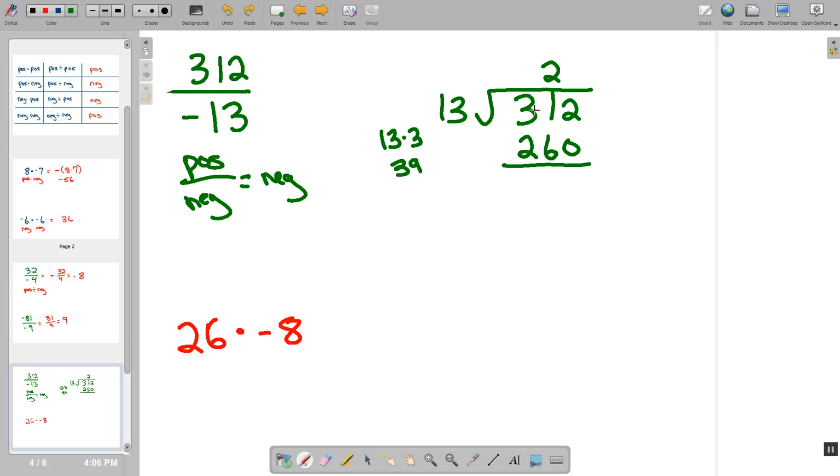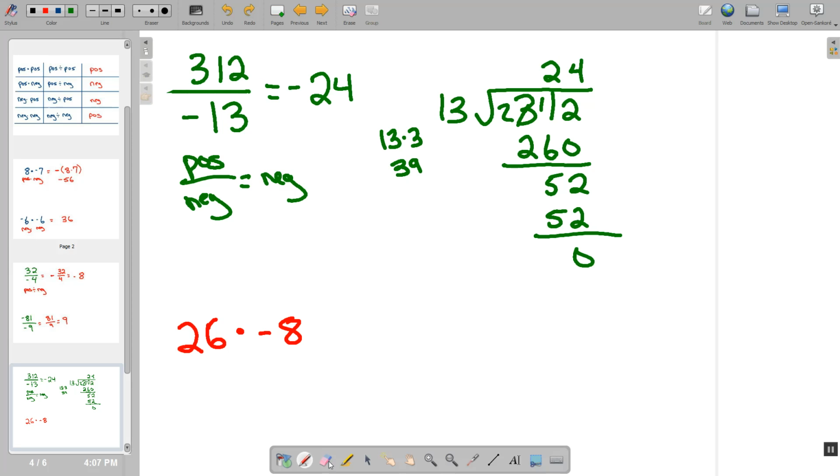This might be a little bit different than people have seen it written before, but the style ends up being the same. So then 260, we end up having 2. We turn this into 11 tens here, which gives us 52. So then 13 times 4 ends up being exactly 52 with a remainder of 0. Therefore, our answer, 312 divided by 13, is not just 24. It's actually negative 24.